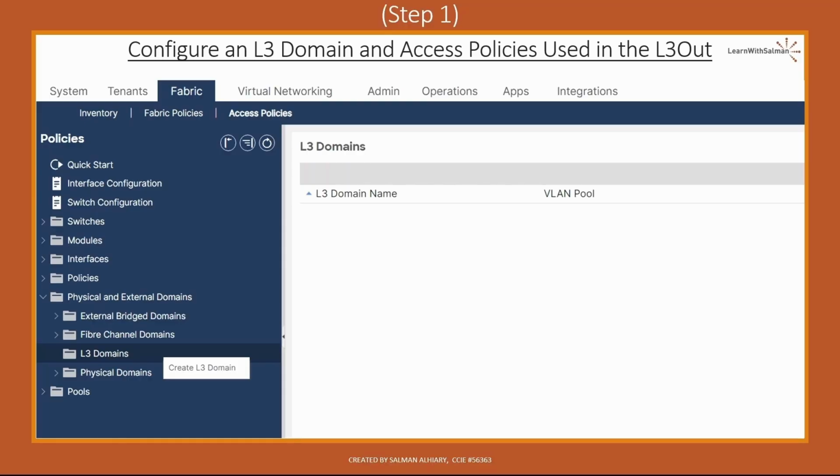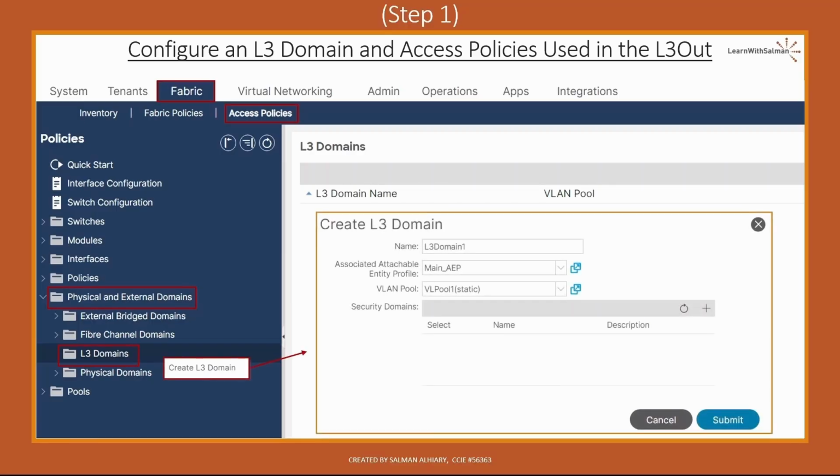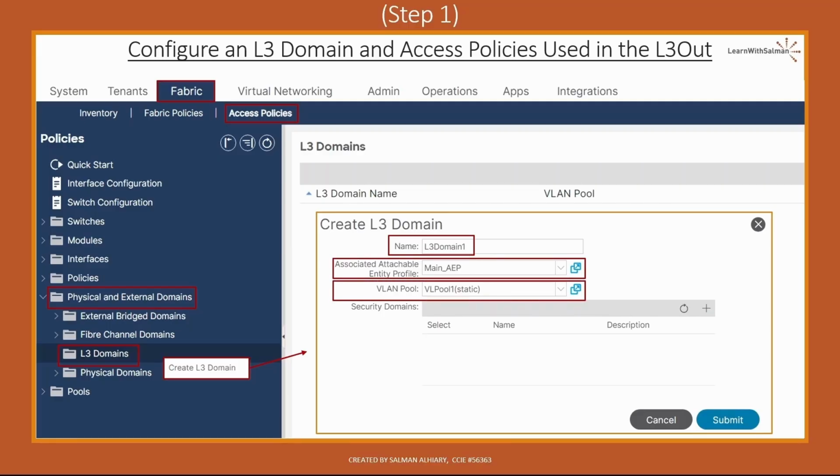interfaces. To configure the L3 domain, go to Fabric, Access Policies, Physical and External Domains, and then go to L3 Domains. Right-click and create L3 domain. In the Create L3 domain window, provide an L3 domain name. Mention the associated attachable entity profile, the AEP, and specify the VLAN pool.